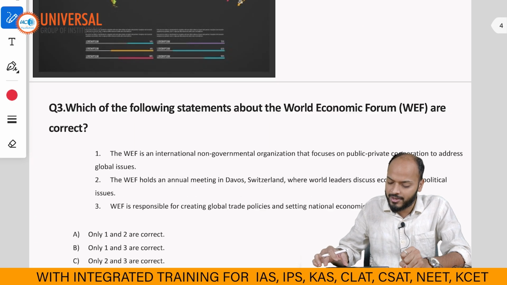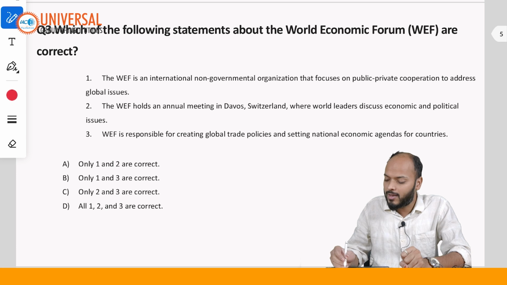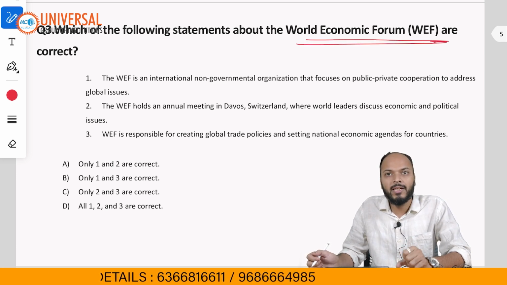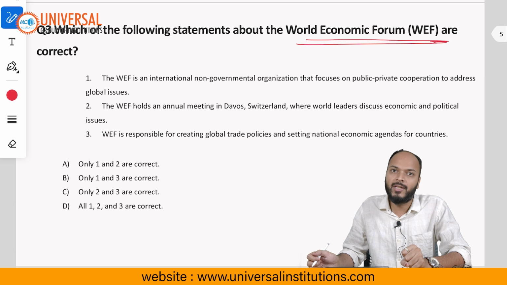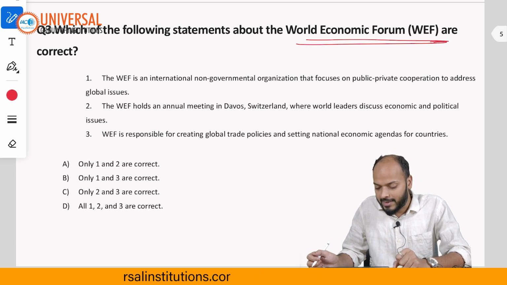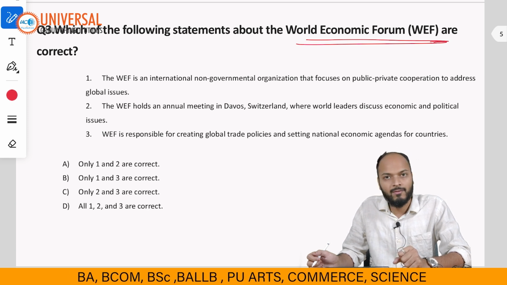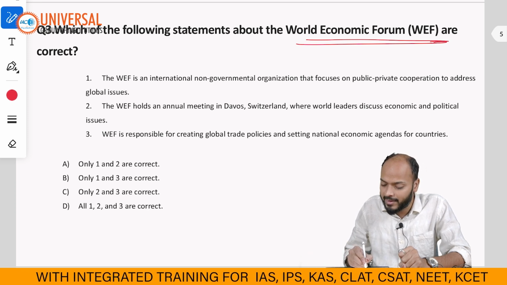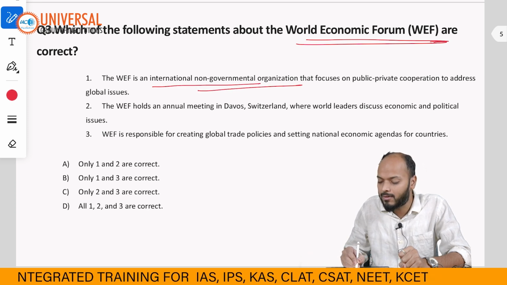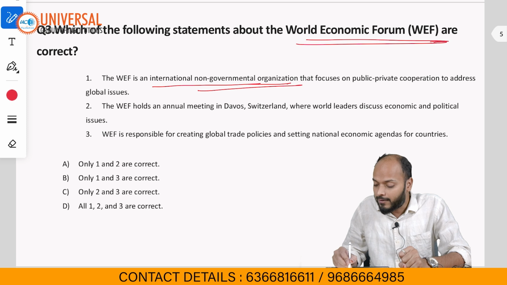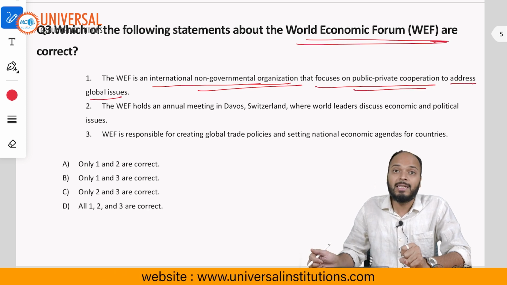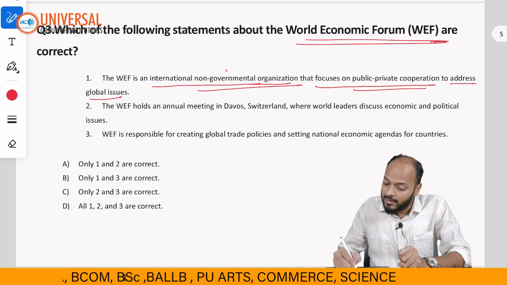Moving forward to the next question. The next question is about the World Economic Forum. You all must be knowing that the annual meeting of the World Economic Forum is right now going on in Switzerland. So we'll be seeing the 3 statements on the World Economic Forum. Statement 1 says that the World Economic Forum is an international non-governmental organization that focuses on public-private cooperation to address global issues. This statement is absolutely correct.